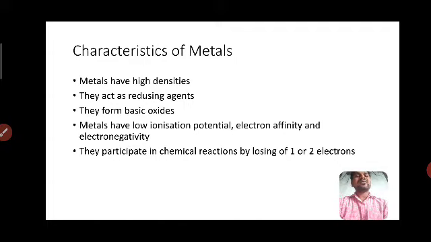And they form basic oxides. When they show a highly positive character, they form oxides, and their character is basic in nature. That's why they form basic oxides.